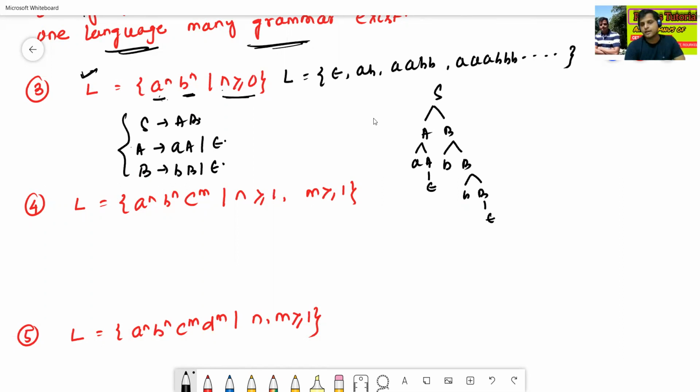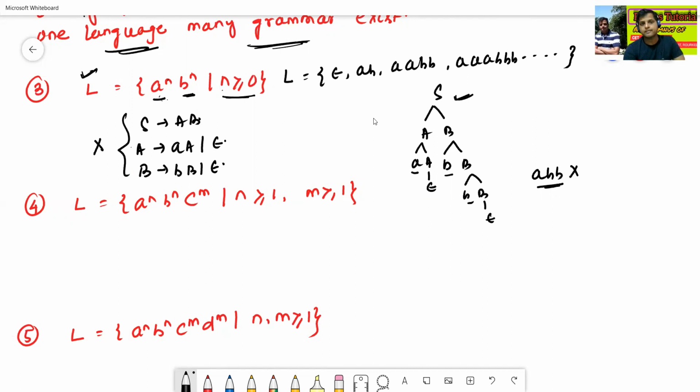But this derivation tree will also give strings like ABB, which is an invalid string. So this grammar is wrong.